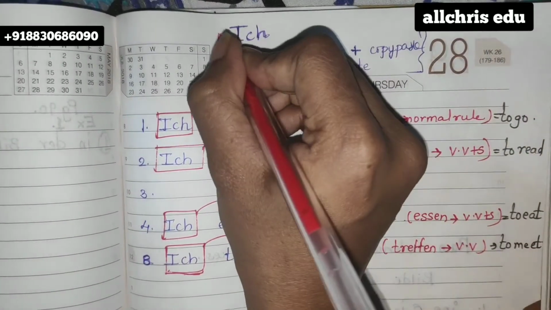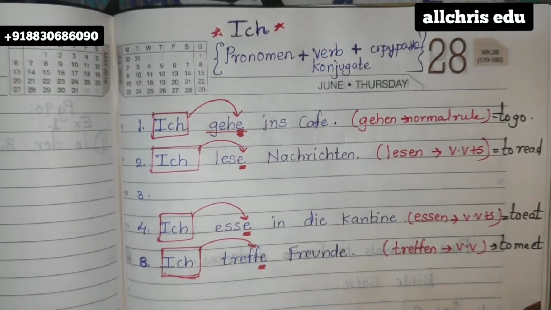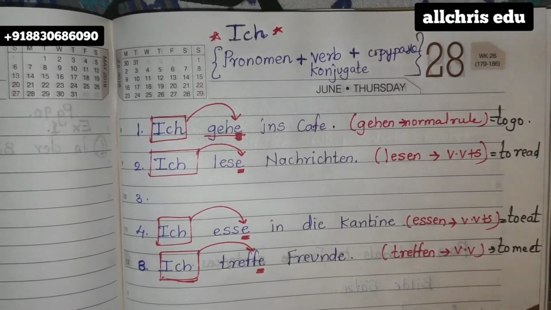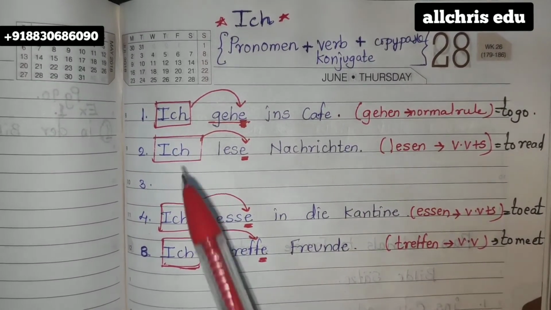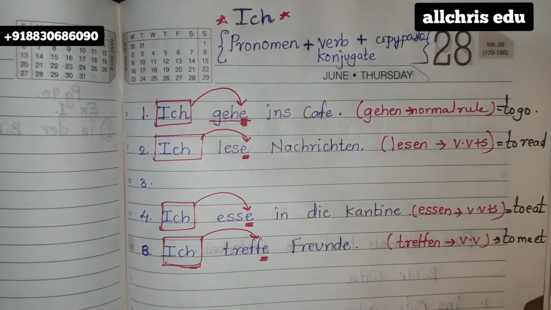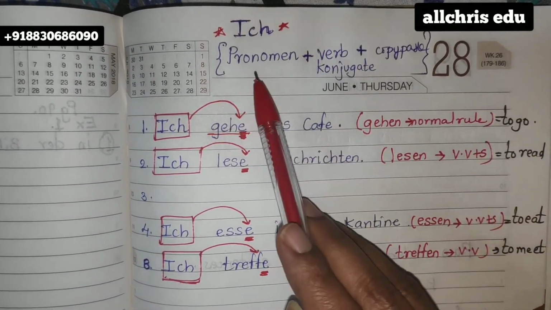My page name is ich because all the sentences on this particular page will be starting with the pronoun ich only. As you can see, I have given you a few examples because I cannot write all these sentences, that has to be done by you. So I have given you a few examples. So write this formula first.